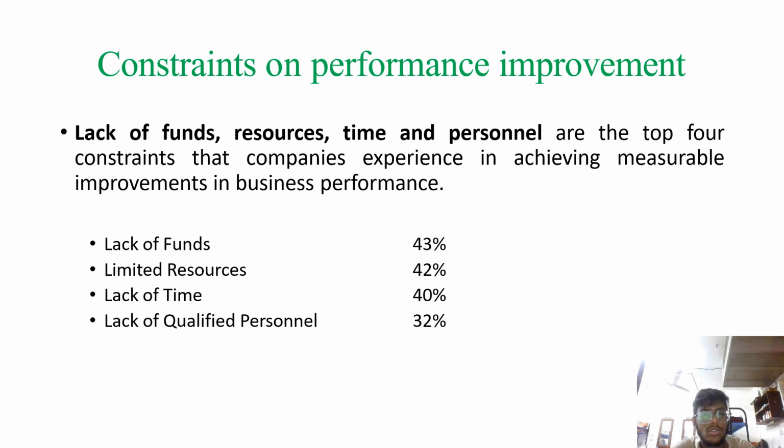What are the constraints that are related to performance improvement? Lack of funds, resources, time, and personnel are the top four constraints that companies experience in achieving measurable improvements in business performance. For example, funds, resources, time, qualified personnel, are given percentages like 43, 42, 40, 32, etc.